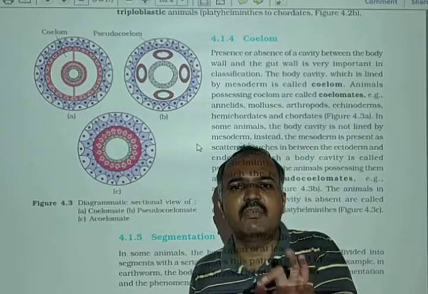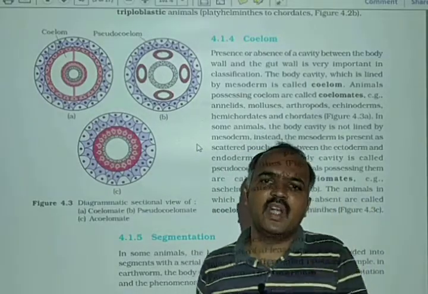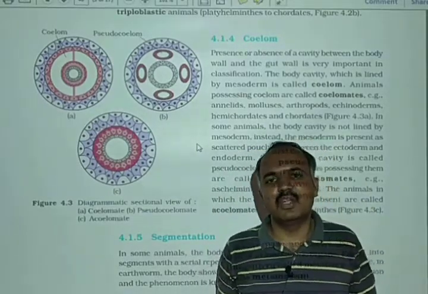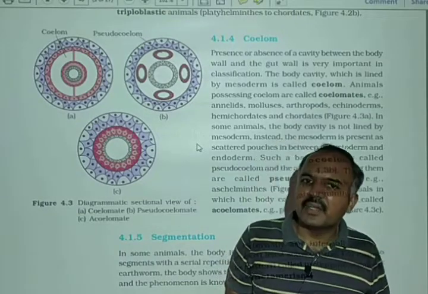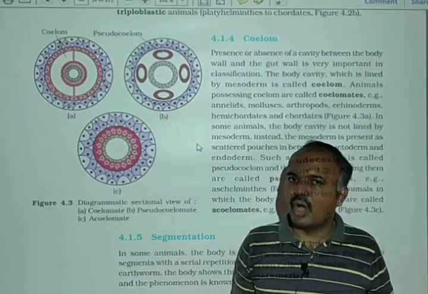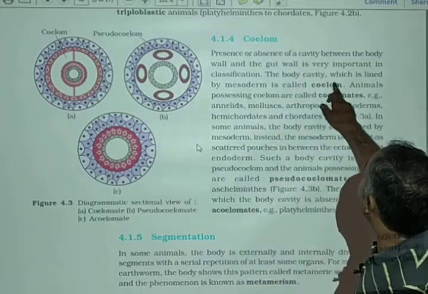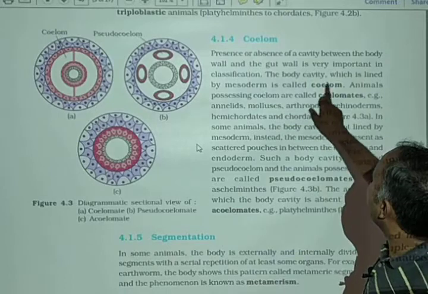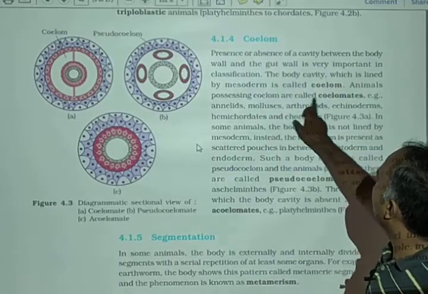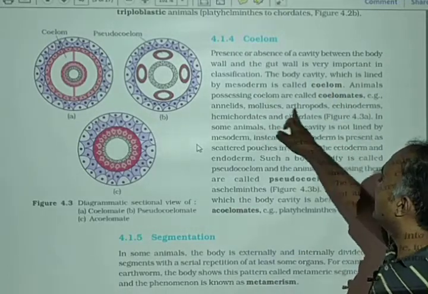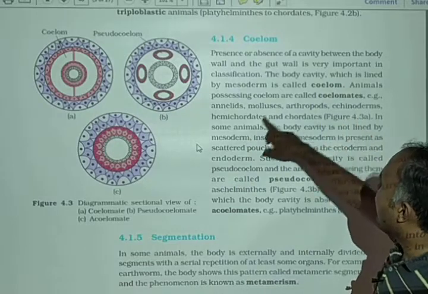So the cavity between the body wall and gut wall is known as coelom, and coelom always develops inside the mesoderm. A body cavity lined by mesoderm is called coelom, and animals possessing coelom are known as coelomates, like annelids, mollusks, arthropods, echinoderms, hemichordates and so on.